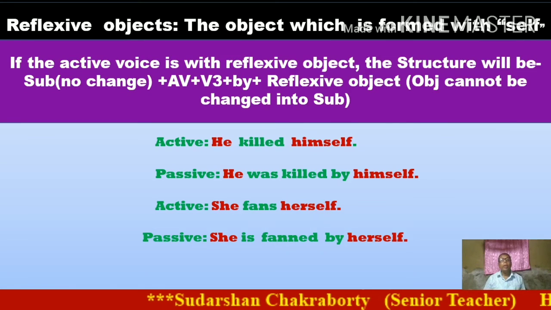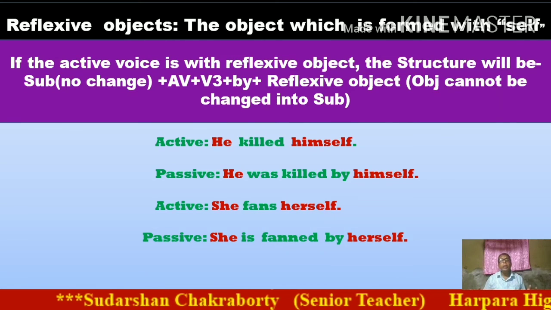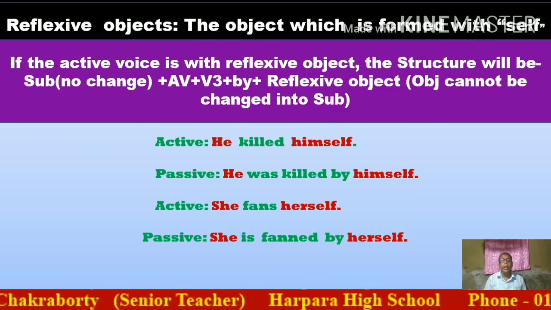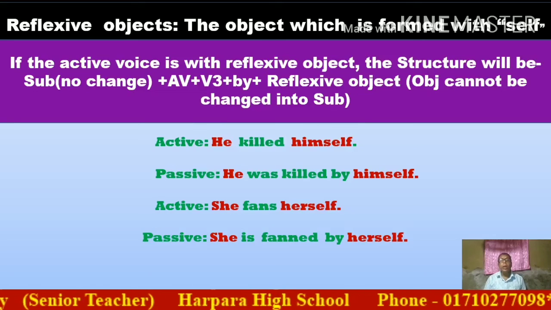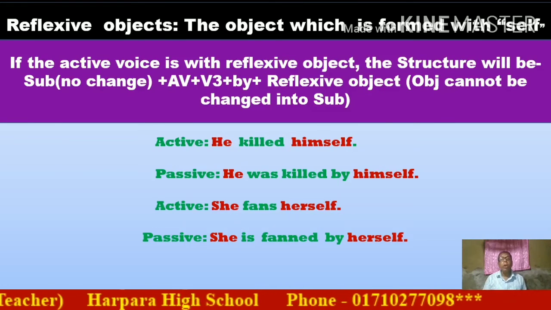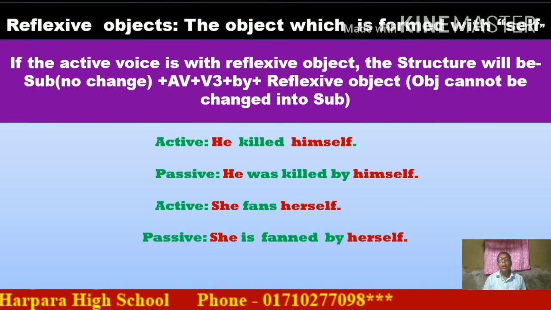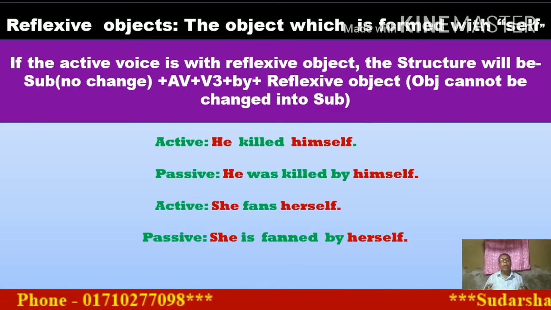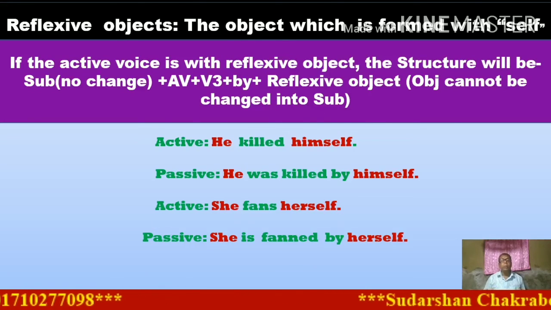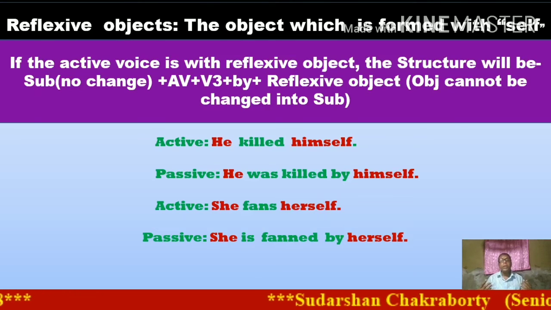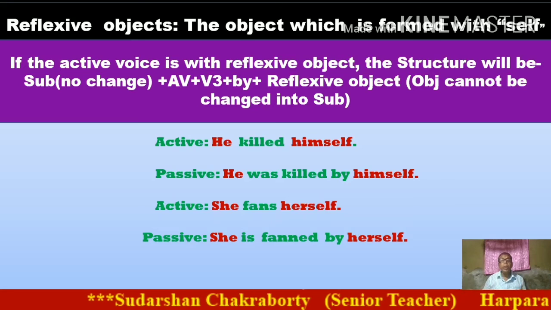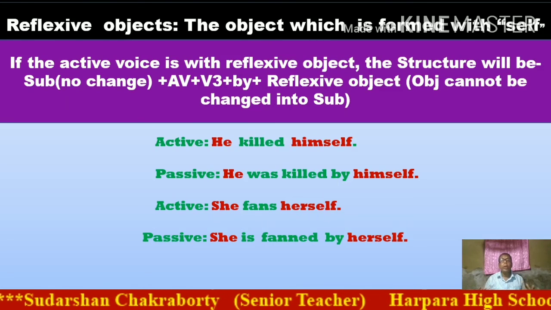If the active voice is past indefinite, in the passive we have to take was or were. In this sentence the subject is he, so I have taken was, and the principal verb will be past participle form, killed, then by, and the reflexive pronoun has no change. Next sentence, she finds herself. In the passive, the subject she has no change, and this sentence is present indefinite, so there is a rule of voice change.